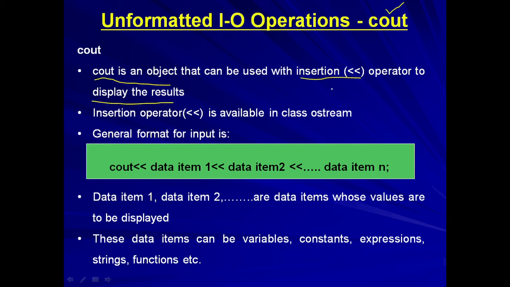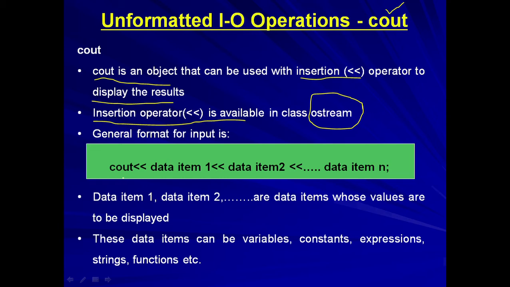Now the insertion operator inserts the values into the output stream, from where they are shifted to the output device. This insertion operator is available in the class ostream, which is the output stream. So cout works with the insertion operator to give the values to the output stream, and from the output stream these values are displayed.